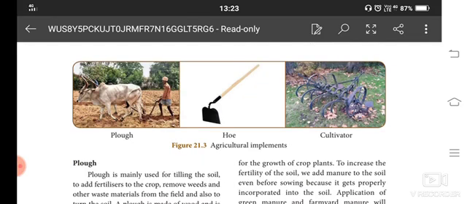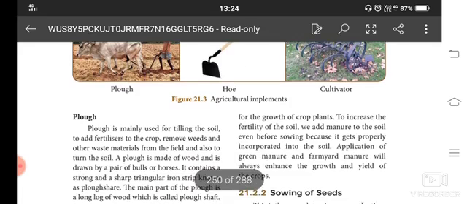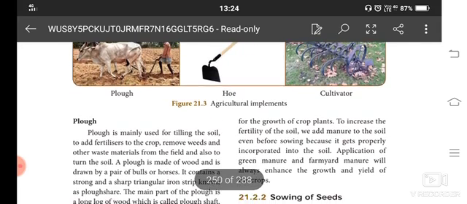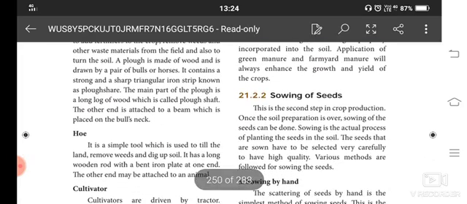Here we have some of the agricultural implements. Plough: we can use it with the help of tractors, otherwise we can use an ox. Then the hoe. A hoe also helps to move the soil up and down. And then the cultivator; any one we can use to plough a land. Plough is mainly used for tilling the soil, that is, to take soil from the upper layer to the lower layer. We can use wood or iron materials, or else the cultivator, to make this plough. A hoe is also a simple tool. It is used to do the same thing.